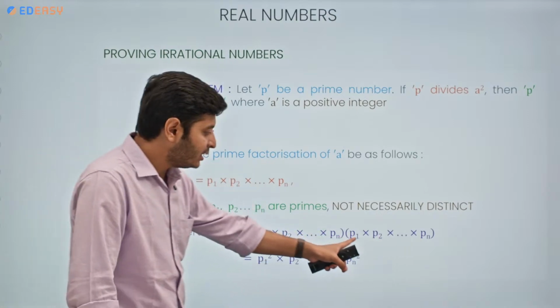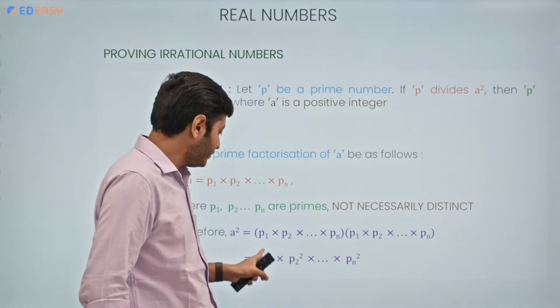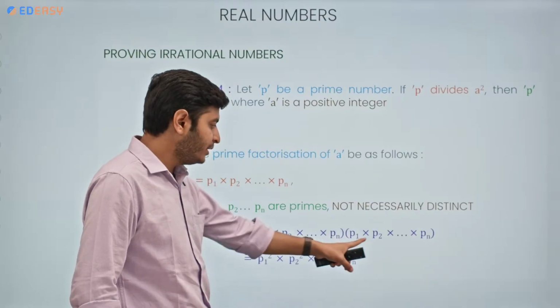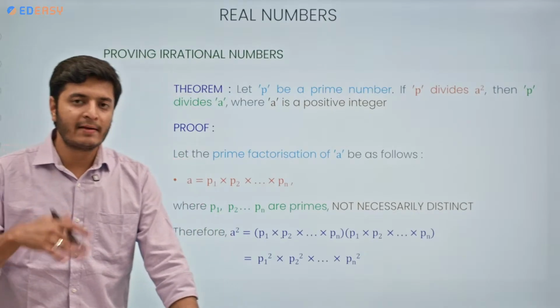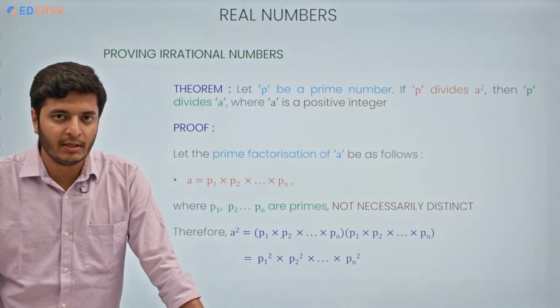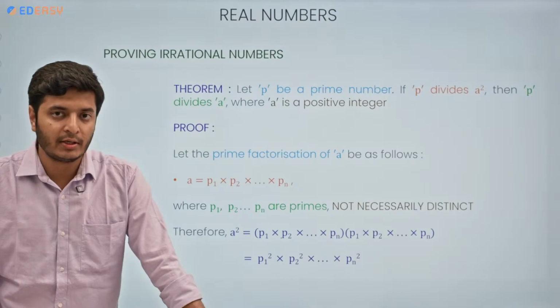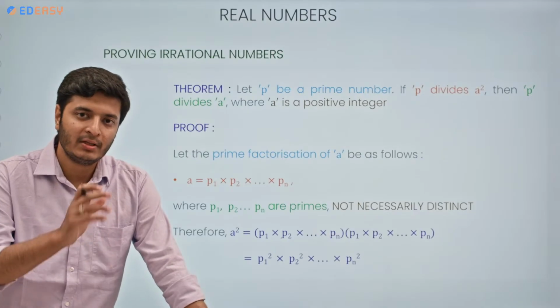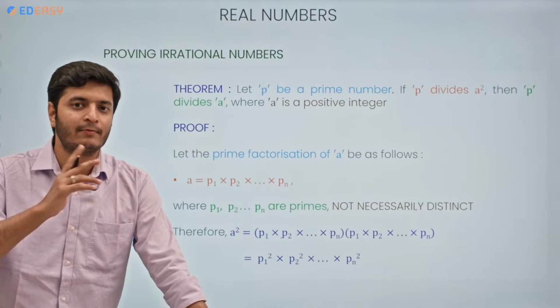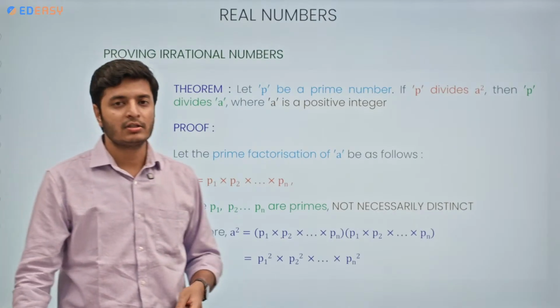Now P1 is being multiplied with itself twice, so it will become P1 square. Same goes for P2, P2 square. Same goes for Pn, Pn square. So the prime factorization of A square will be P1 square into P2 square and so on till Pn square. Every prime factor is being multiplied with itself twice, so it becomes the squared value.